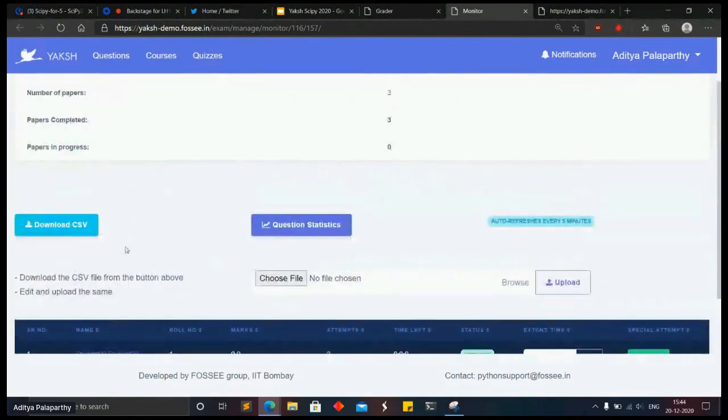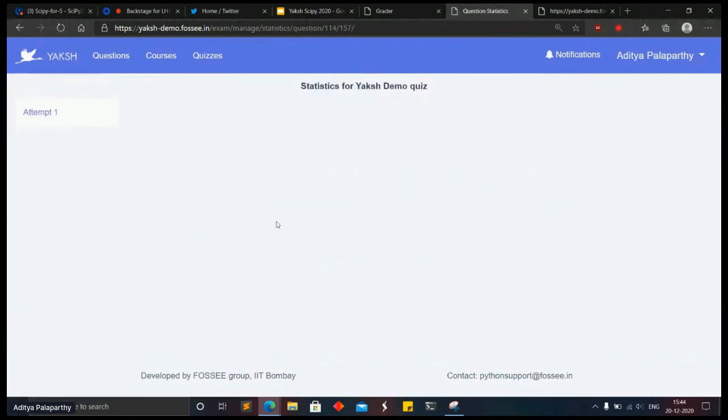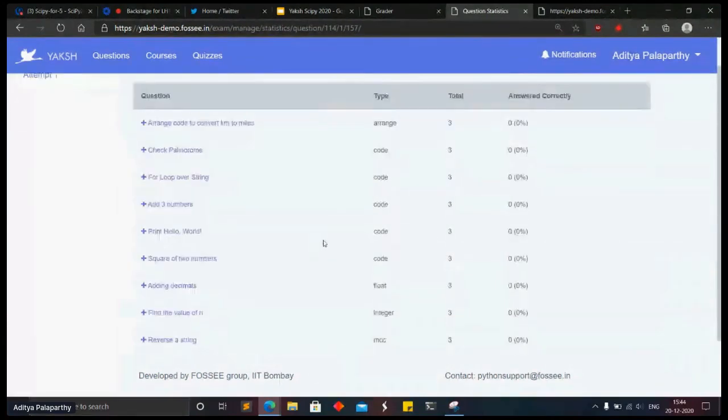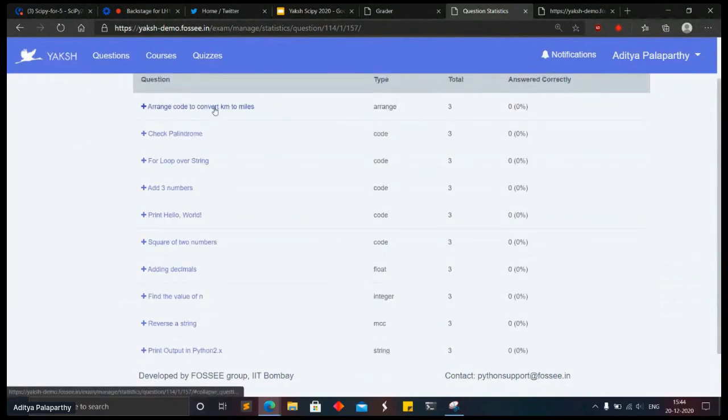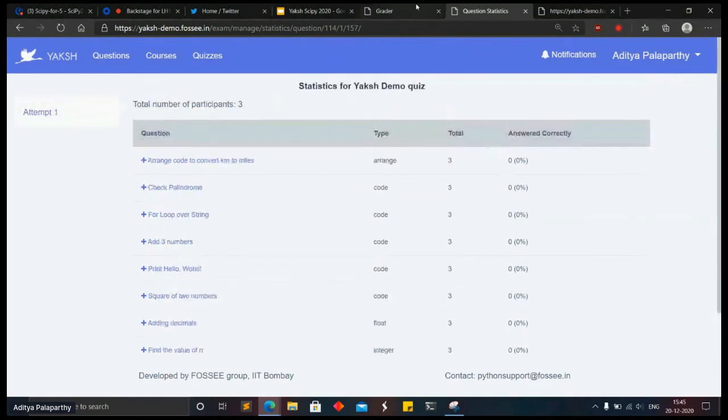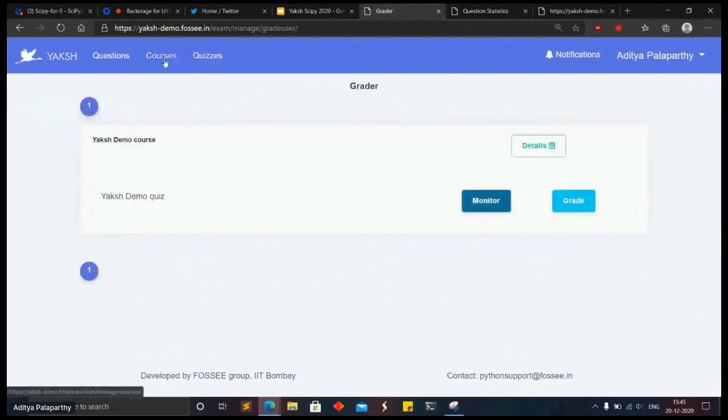Then we have this quiz statistics, which is also a nice thing to have, wherein you can quickly go through what submissions you got, or if there is any difficult question or easier question, what was the level of the question which you set. You can quickly go through how many students have submitted, what percentage of the students have submitted it right or wrong. So statistics is done.